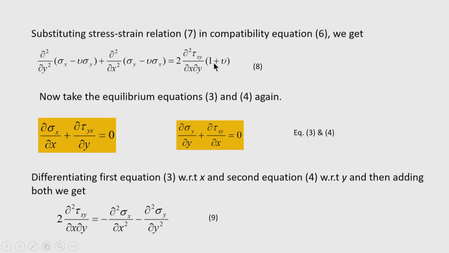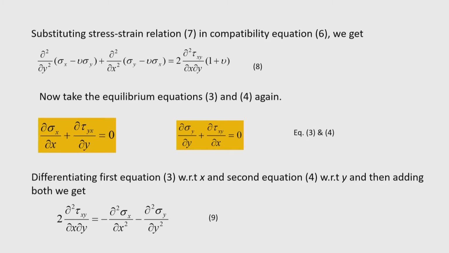1 plus mu is coming here because of expressing the shear modulus in terms of the Young's modulus of elasticity, and Young's modulus of elasticity appears on both sides of this equation 8. So, therefore, it gets cancelled, and we are only left with this 1 plus mu.